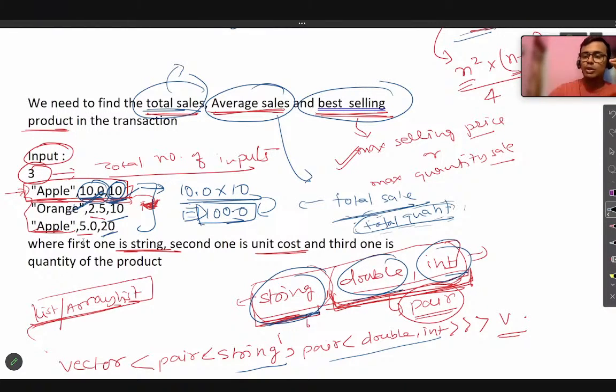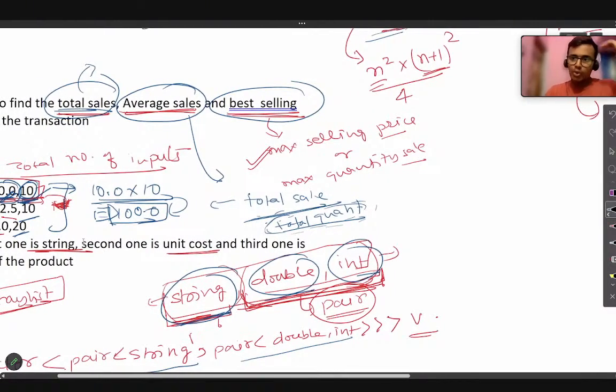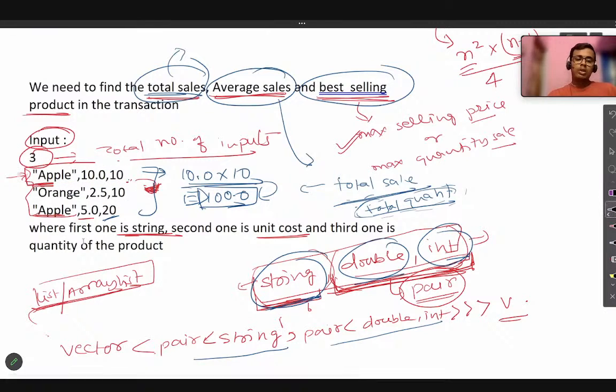But for the best selling product, that means the product which is being sold for the most value. If you see in this example, apple comes two times, and total sale value of apple would be 10 into 10, that would be 100. Orange total sale value will be 25 only, and the second apple total sale value will be 50.